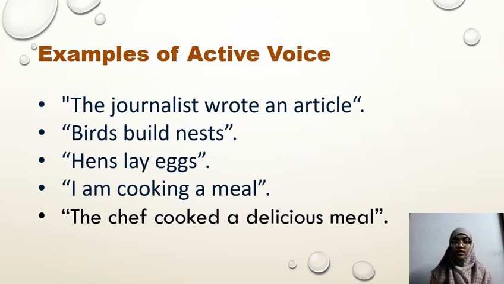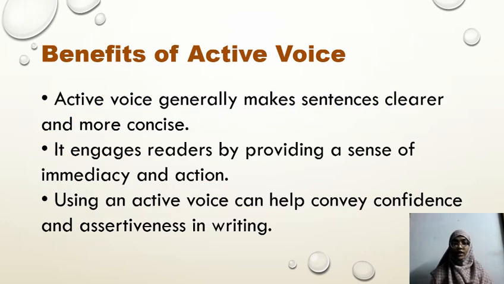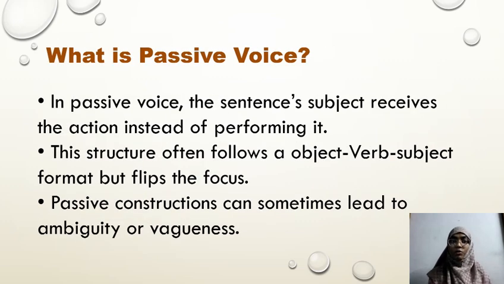Now let us discuss the benefits of the active voice. Active voice generally makes sentences clear and more concise. It engages readers by providing a sense of immediacy and action. Using active voice can help convey confidence and assertiveness in writing. So when we use active voice, it is very much clear as it is a straightforward sentence, so that people can understand it easily, and it is more concise, and it makes sense in the context. So let us know about passive voice.